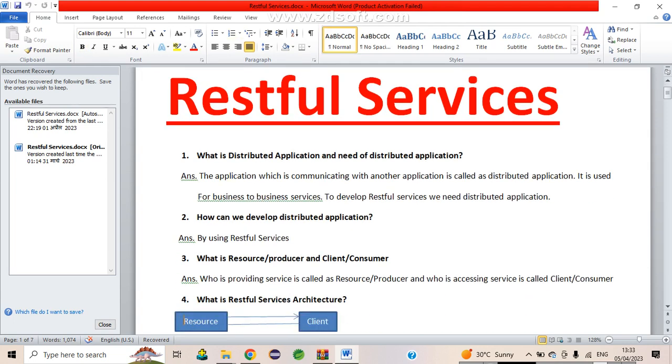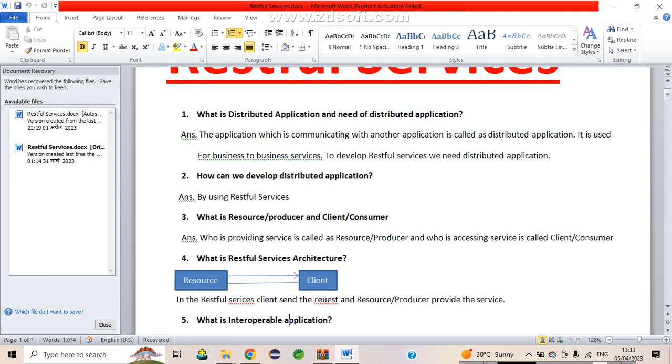Then the third question will rise: what is the RESTful services architecture? Sorry, I didn't sequence it. Firstly, in RESTful services, the client and the resource provider, means client and resource, are the two main, or we can say two important factors. The resource will provide the service, the client will send the request, and the resource will respond. Right? So this is the RESTful services architecture.